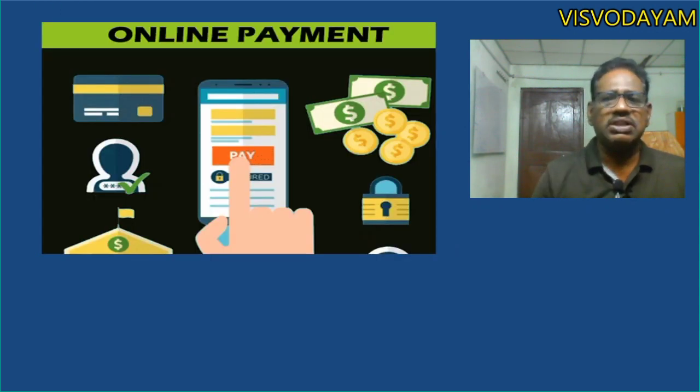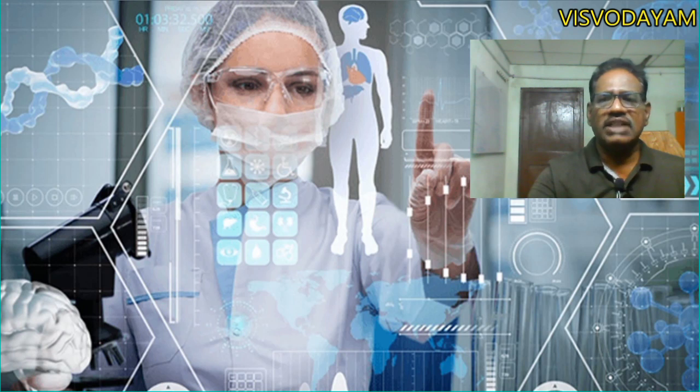In online payment systems, we are providing security monitoring. And in medical applications, we are using artificial intelligence for medical diagnosis.